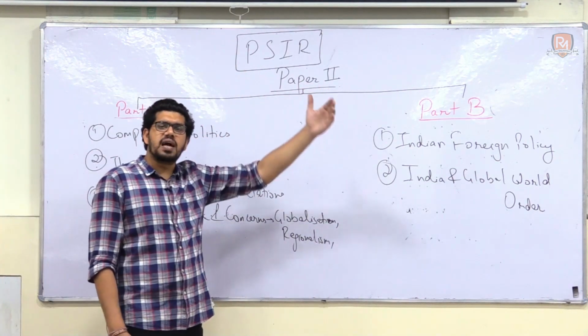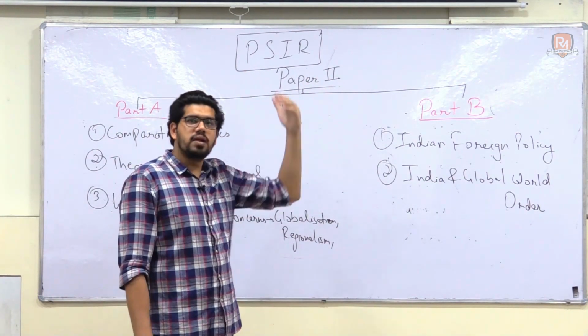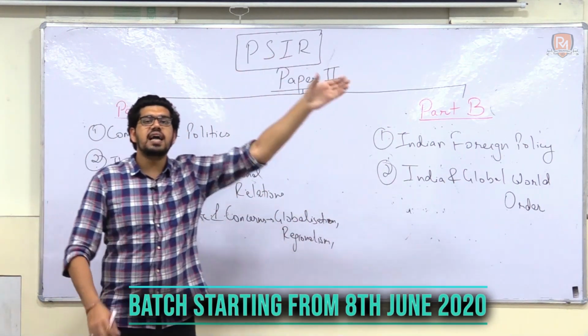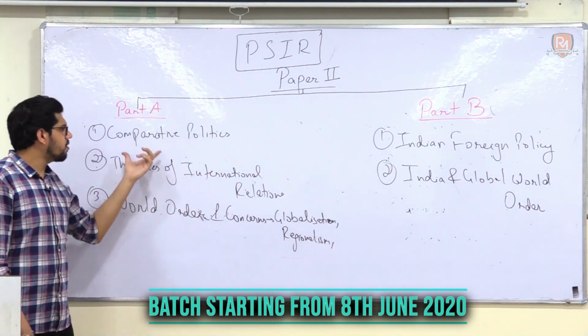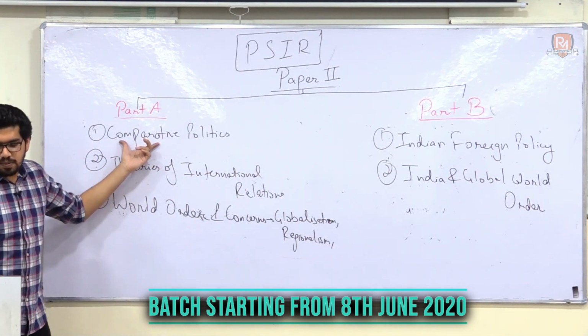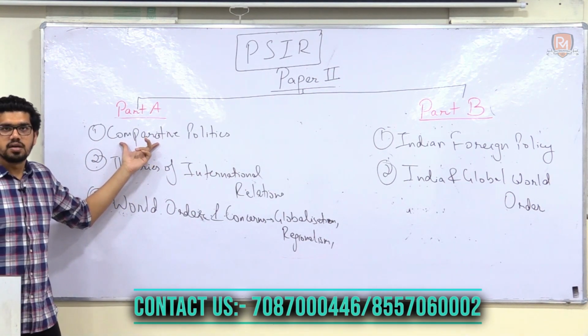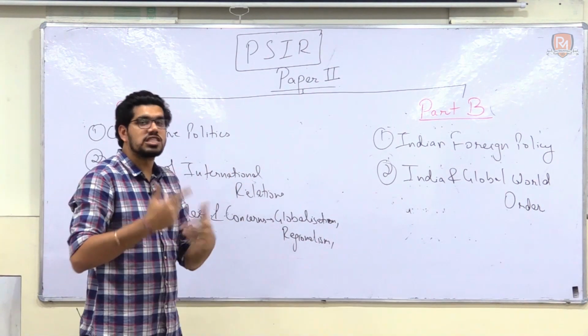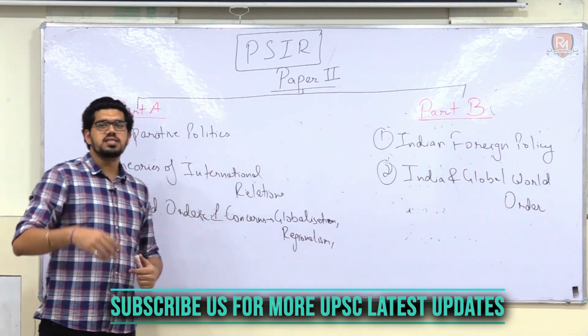We have covered party system and pressure groups in paper 1 part B related to India. When we have covered that there, it is very easy to understand the comparative politics component. That is the interrelationship we will discuss when we take these classes.